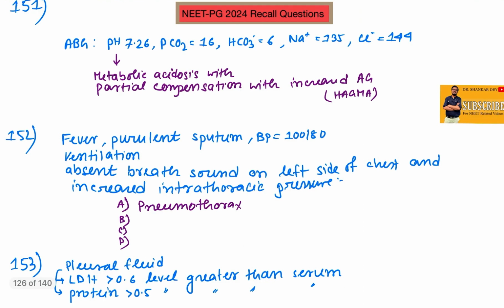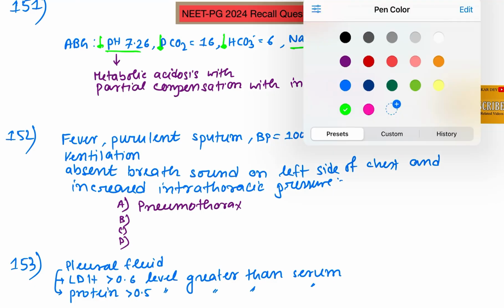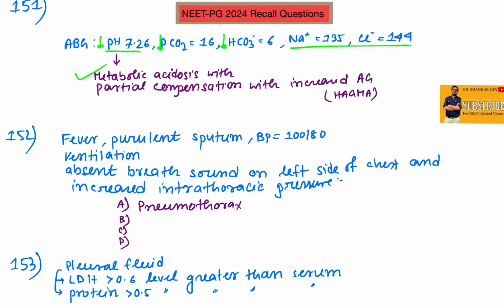Question number 151. ABG is showing decreased pH, decreased PCO2, decreased bicarbonate, and there is also increased anion gap. So this was the classical case, if you calculate properly, of metabolic acidosis with partial compensation and increased anion gap. So this is HAGMA, also known as high anion gap metabolic acidosis, partial compensation.